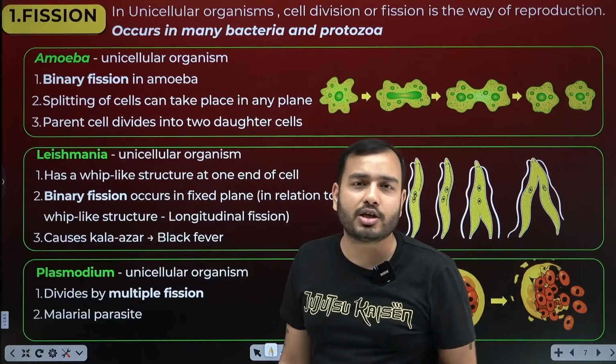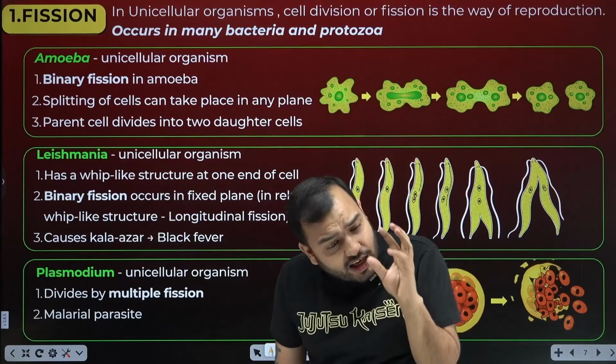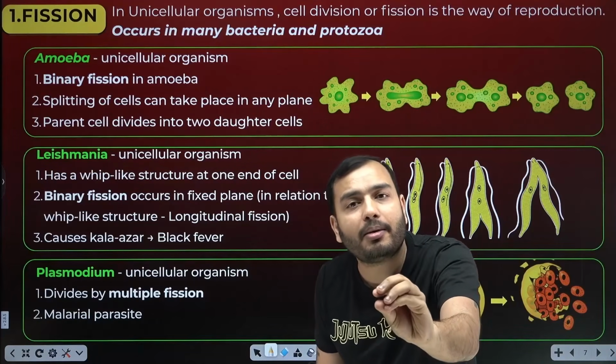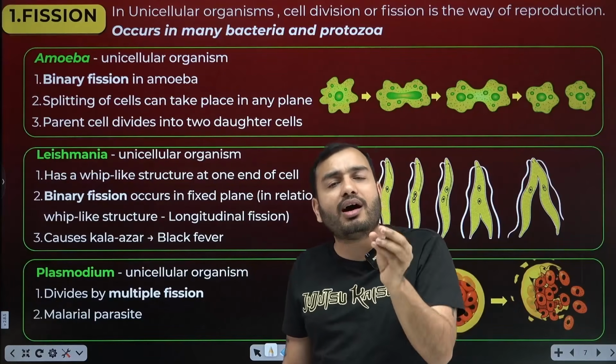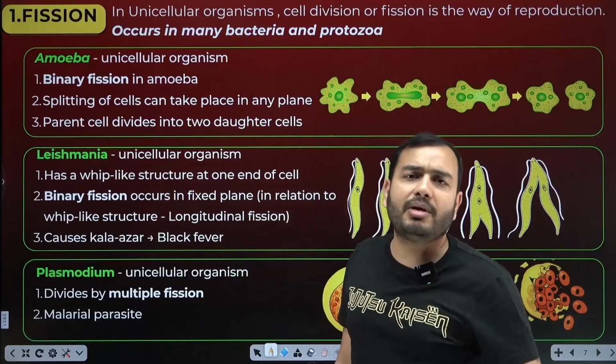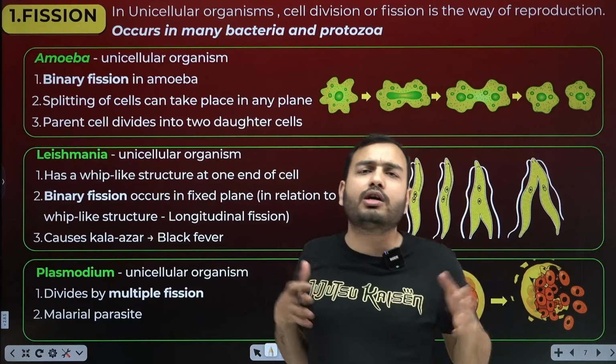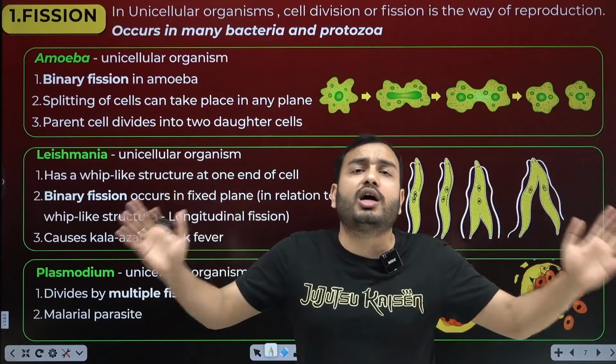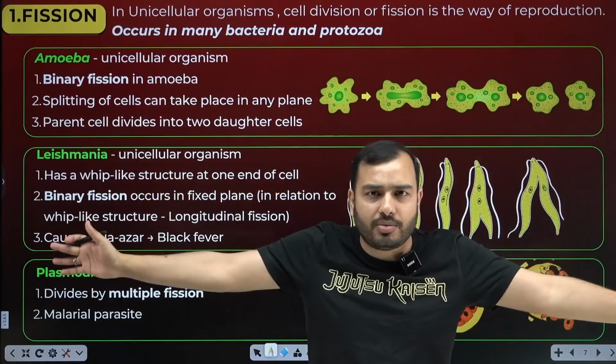There is an organism like amoeba, and its life has only one cell. That one cell is the organism. Now, beta, it is a single-celled organism. Where will it get sex cells from? Where will it get fertilization from? So what is the method for it? Fission. It will break and become 2, or break and become 4, or break and become so many.